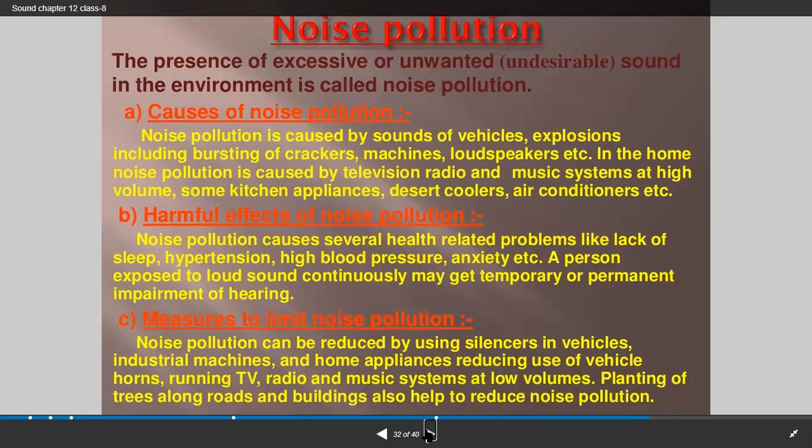Then what is meant by noise pollution? The presence of excessive or unwanted or undesirable sound in the environment is called noise pollution. What are the causes of noise pollution? It is caused by sounds of vehicles, explosions, including bursting of crackers, machines, loudspeakers, etc.